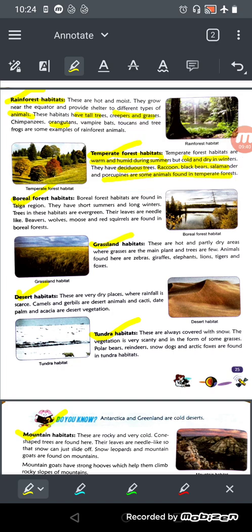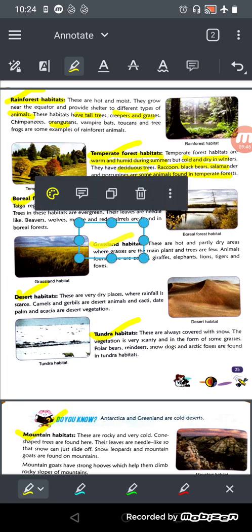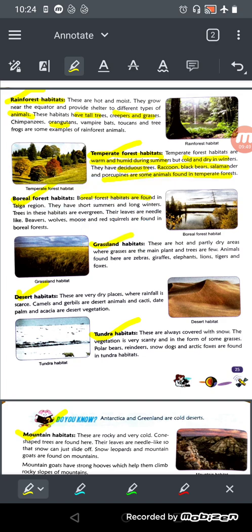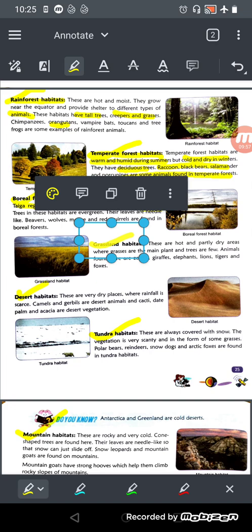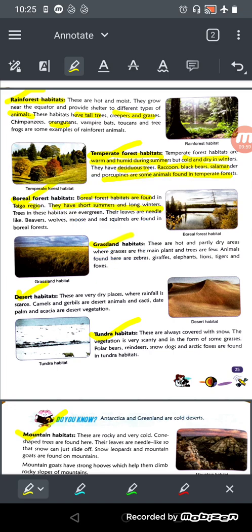Now, what are boreal forest habitats? Boreal forest habitats are found in taiga regions, and they have short summers and long winters. Trees in this habitat are evergreen and their leaves are needle-like. Beavers, wolves, moose and red squirrels are found in the boreal forest.